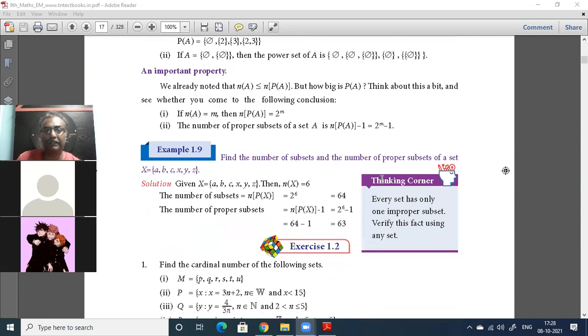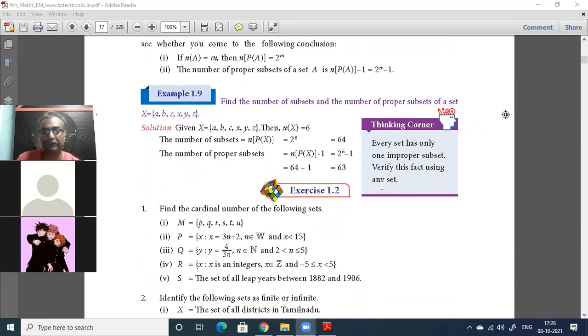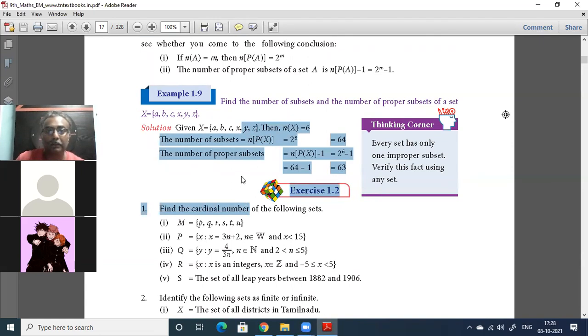Let us do one more example and go to the exercises. Find the number of subsets and the number of proper subsets of a set. Okay, now you tell me. Don't look at the answer. Find the number of subsets and the number of proper subsets.